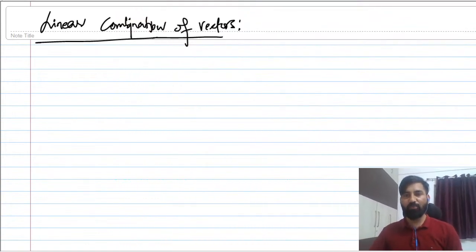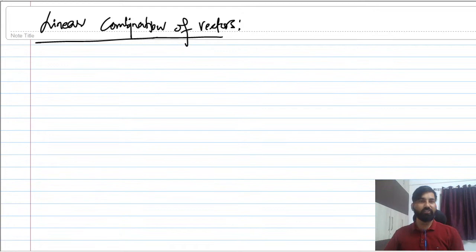So today I'm going to talk about the linear combination of vectors. What is the meaning of linear combination of vectors? IISc Bangalore might ask this year a question from the linear combination of vectors. Suppose we have been given a bunch of vectors. If I give you around 3 to 4 vectors, and I ask whether one vector can be written in terms of the other vectors, that is going to be the linear combination of vectors. Linear combination means what? Already I have told you.